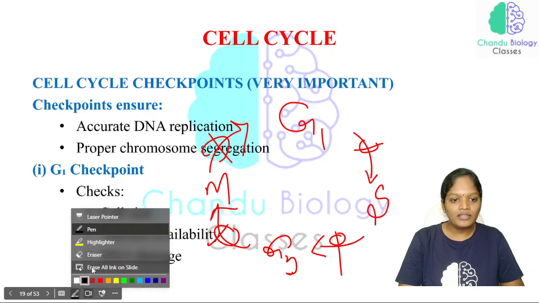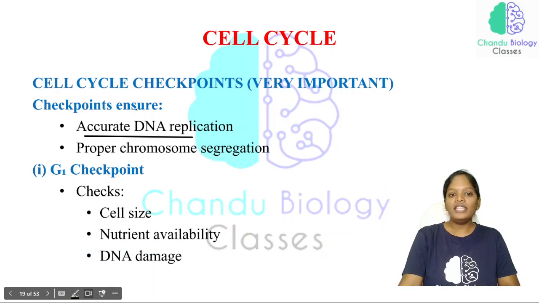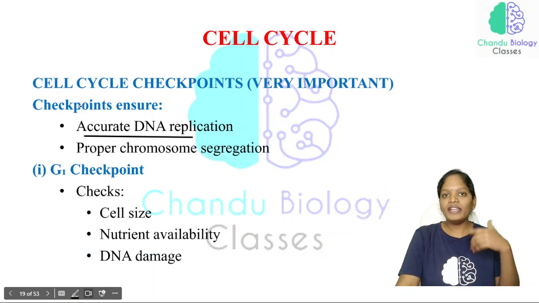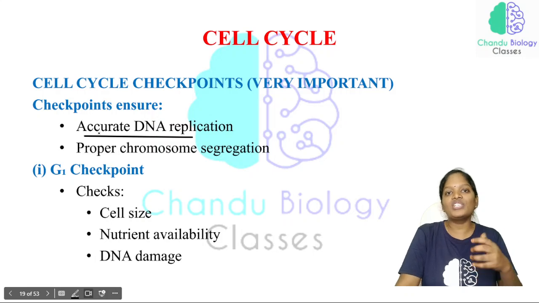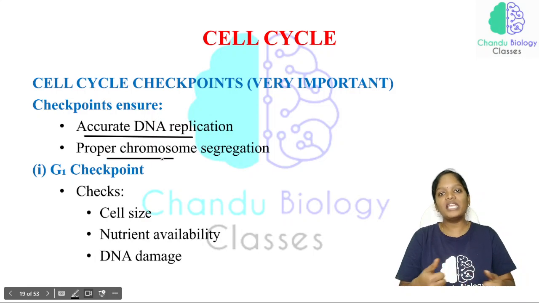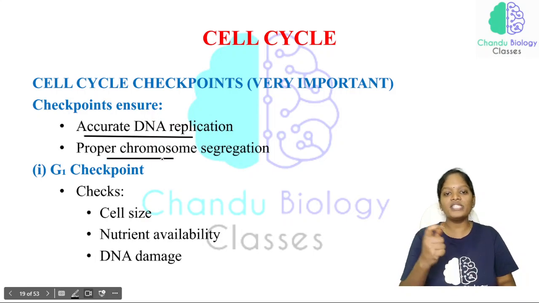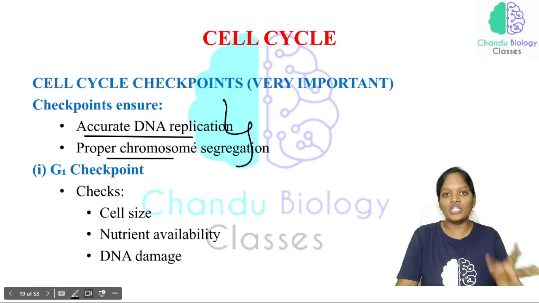Just look at this. Accurate DNA replication: these checkpoints are repeatedly checking whether the DNA replication is 100% accurate or not, whether the DNA replication is proper or not, and whether all the chromosomes have been segregated properly or not. Chromosomal segregation is a part of cell division, and we are going to discuss that. Just know that these are all the things ensured by the checkpoints.